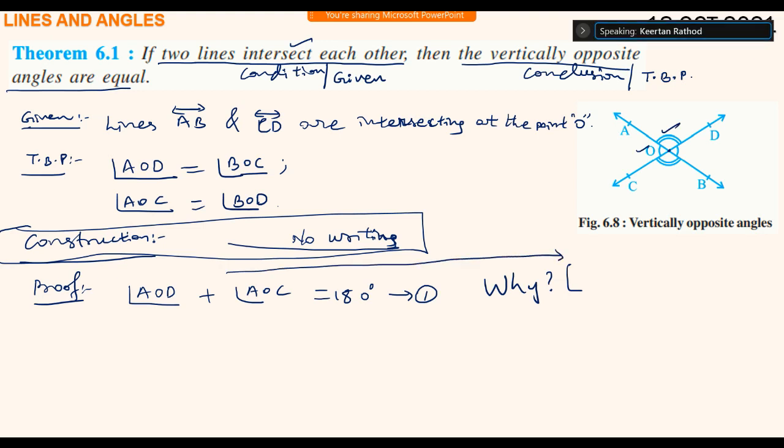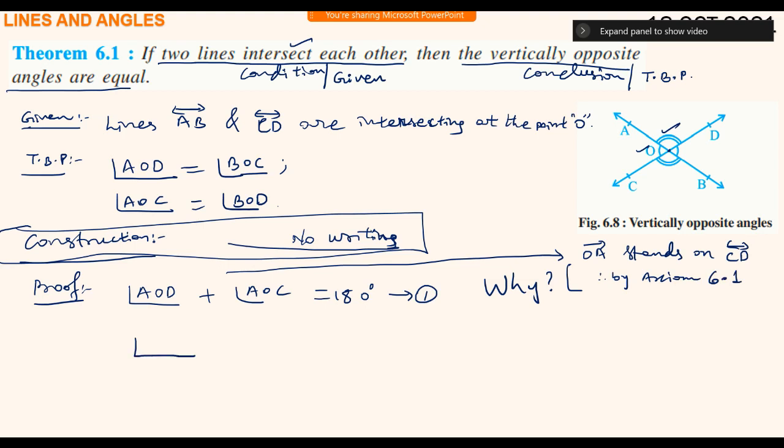Now you have to write that statement here. Why question answer, what you told, you have to write here. Okay, sir. Ray OC stands on line CD. Therefore, by axiom 6.1.